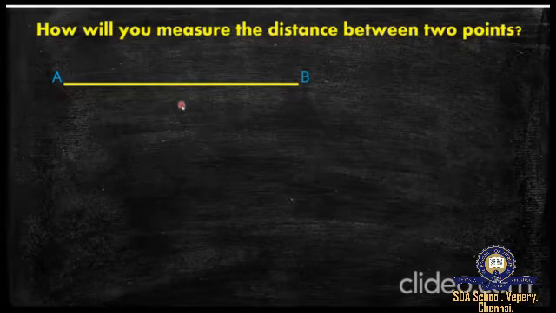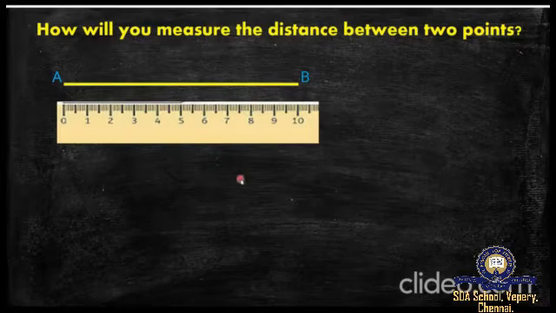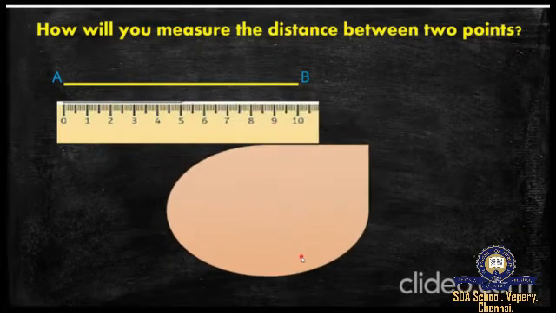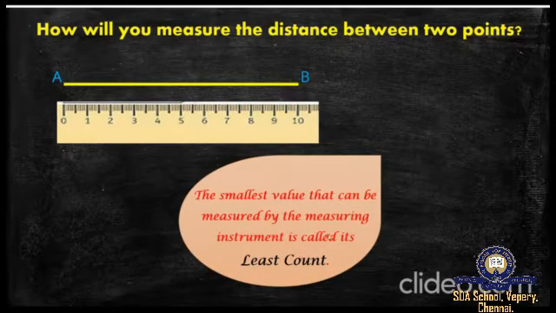So, in today's class, we will be dealing with a new term called least count. Before that, how will we measure this distance between 2 points? Of course, with the meter scale. So let's move on to the least count definition. The smallest value that can be measured by the measuring instrument is called its least count.